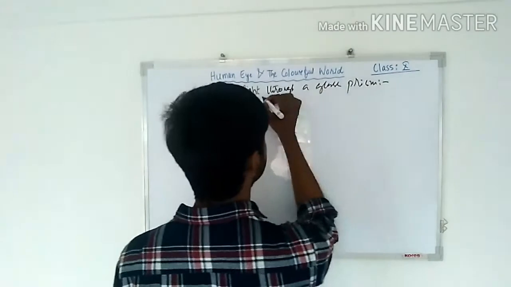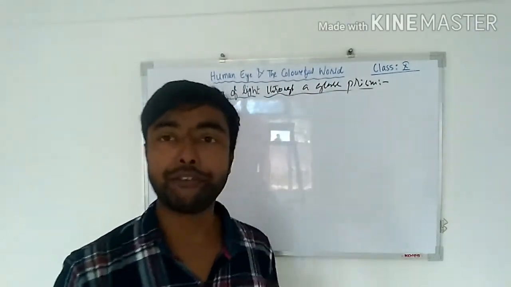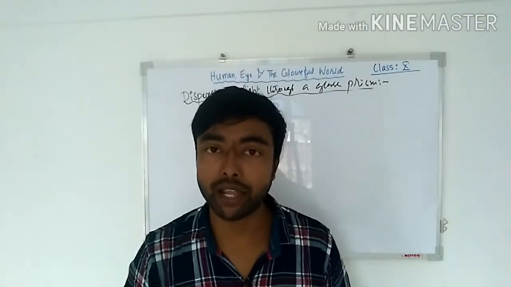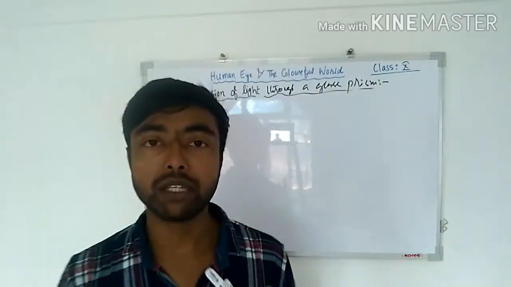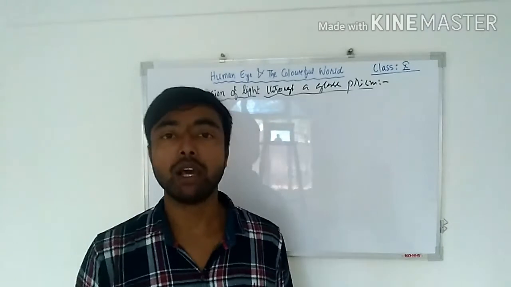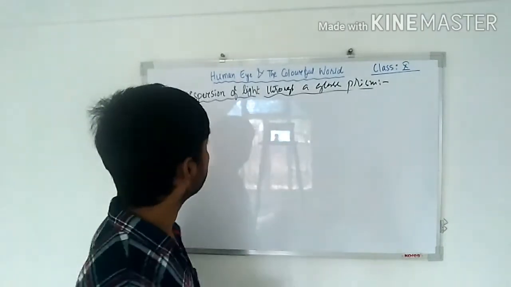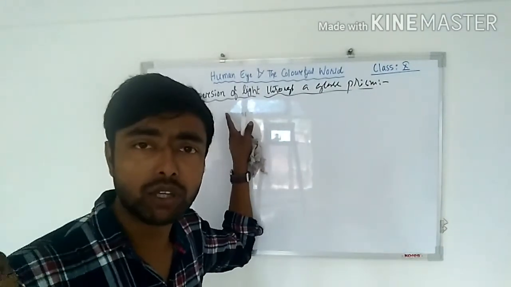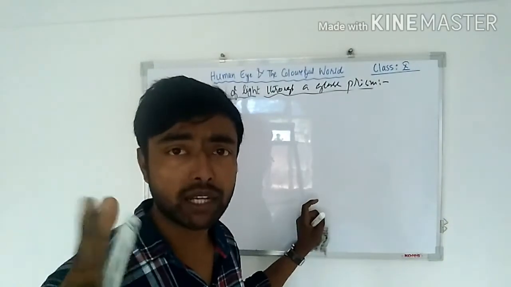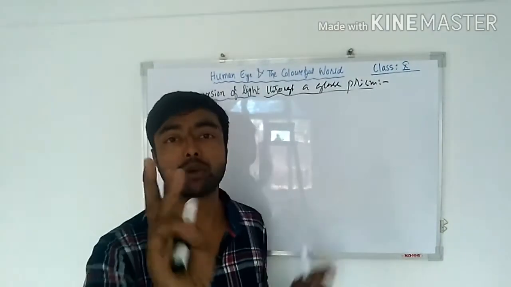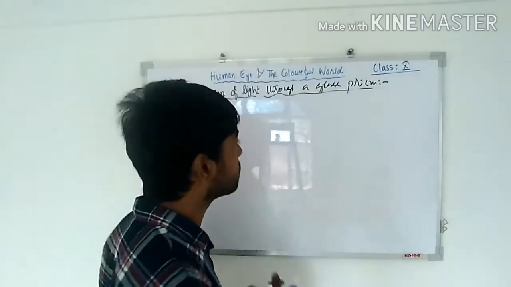What is dispersion? We need to understand. Like reflection and refraction, dispersion is also one phenomenon of light. In case of dispersion, what happens? We'll study now. Reflection we understood, refraction we understood. These two are the phenomena of light. Similarly, dispersion is also one phenomenon of light, where you see what happens here.